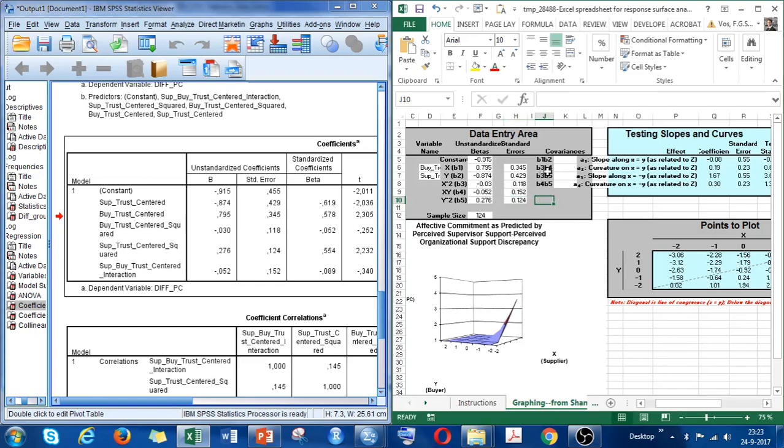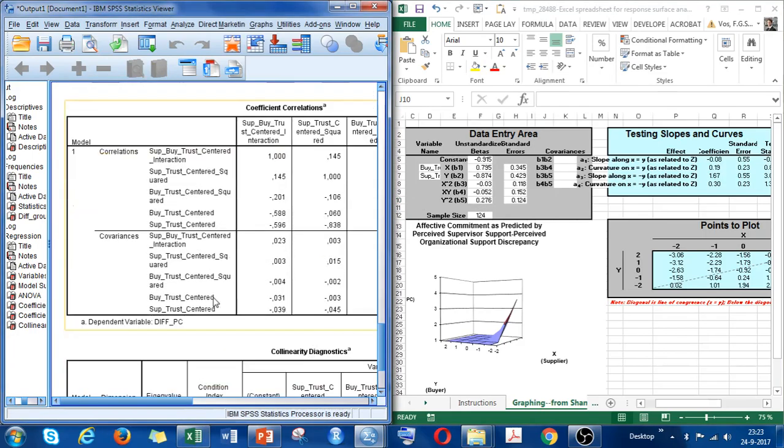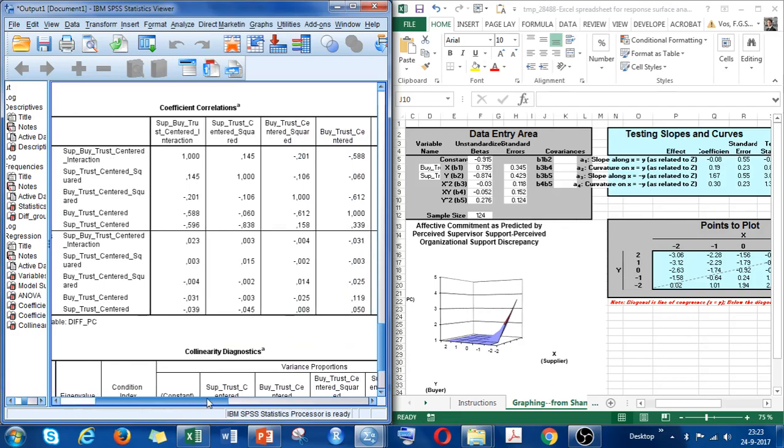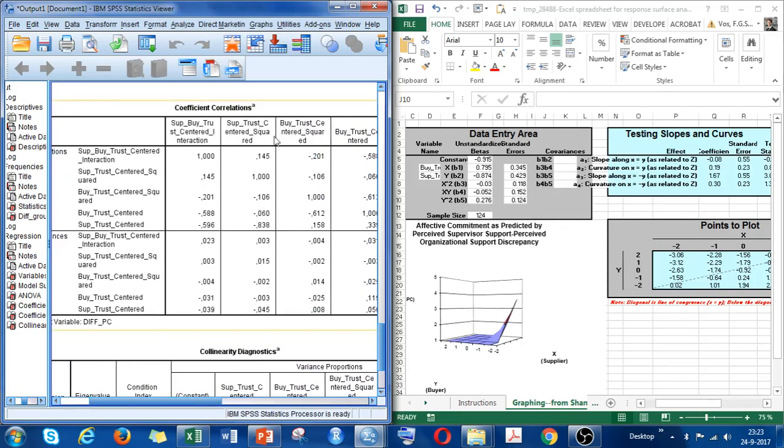Now it comes down to also have the covariances, and here we have to go down to this table, which says covariances, and then we see here again the different variables, and the same variables are repeated here at the top, as we can see.